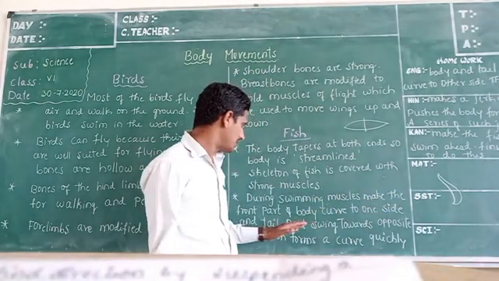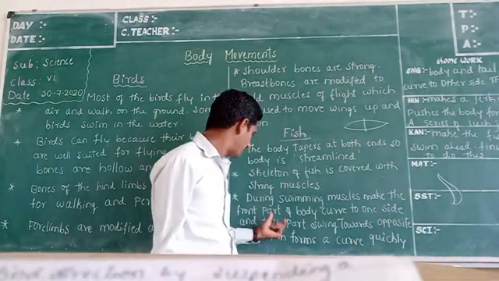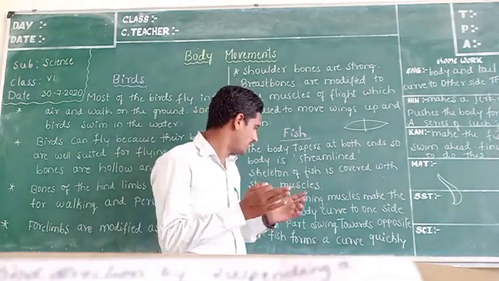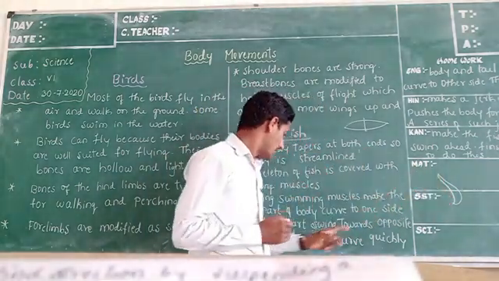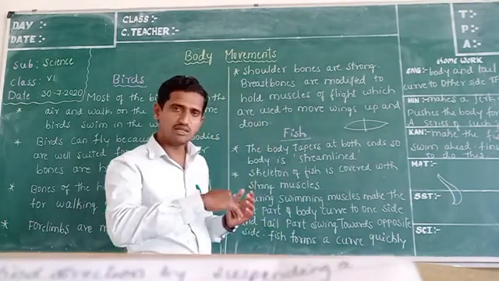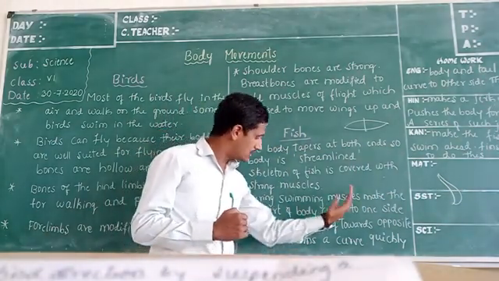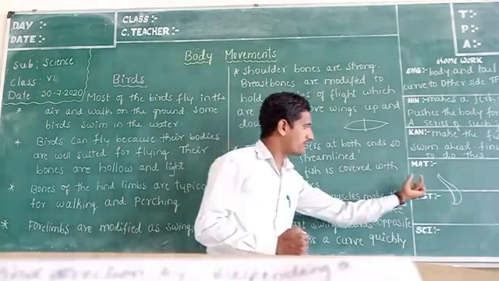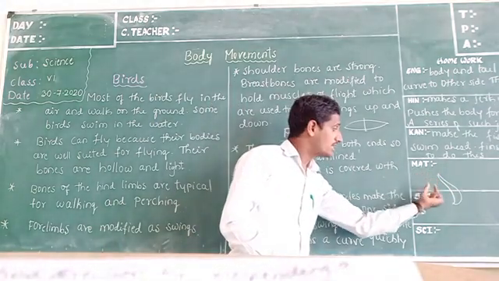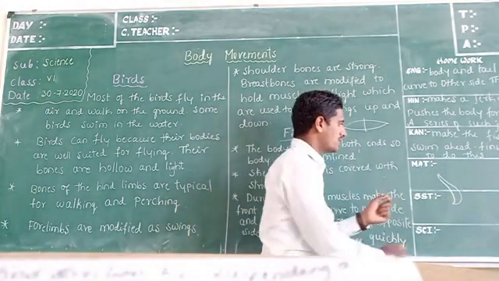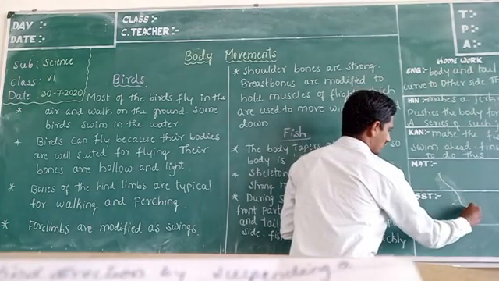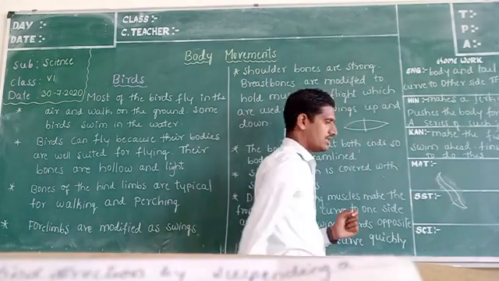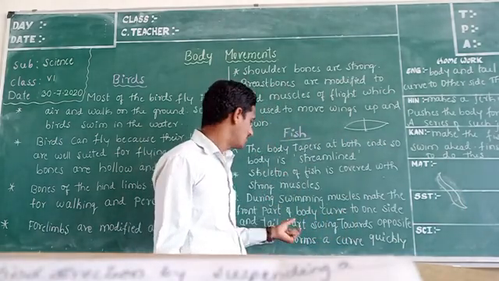What about the rear part, that is, the tail part? The tail part swings towards the opposite side. Once the front curves to one side, the tail swings towards the opposite side, like that. So this is the movement.